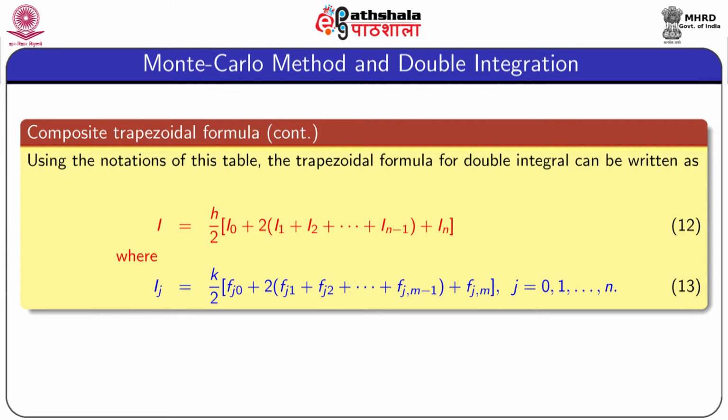So, this expression is nothing but the composite trapezoidal rule to find the integration with respect to y. So, these two formulas, equation 12 and equation 13, are the composite trapezoidal formula to evaluate double integration.